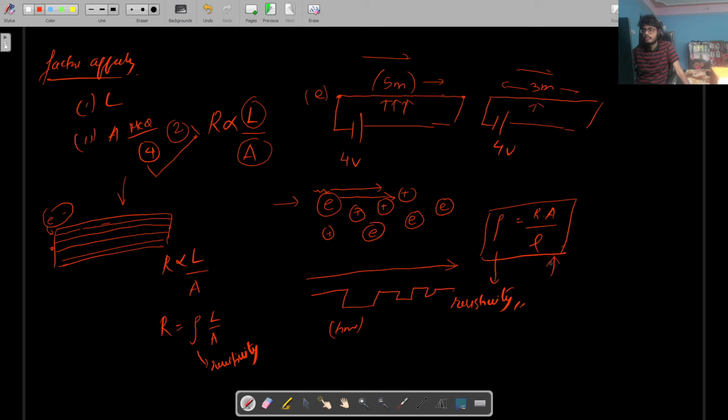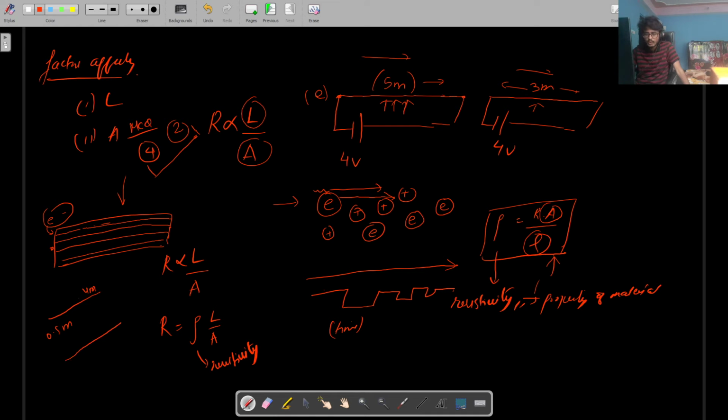So one more thing you had studied in class 10 is that resistivity is a property of a material, and it doesn't depend on anything. The formula may tell you that it will depend on area and length, but actually it doesn't. It only depends upon the material you are taking. So if I take a copper wire which is 0.5 meter thick and 4 meter long, and if I take another